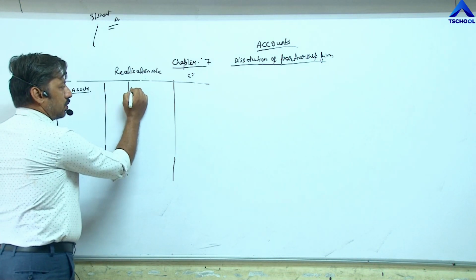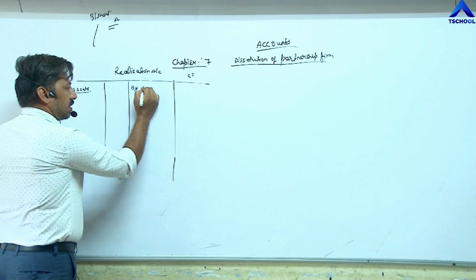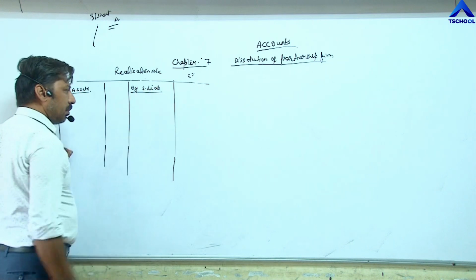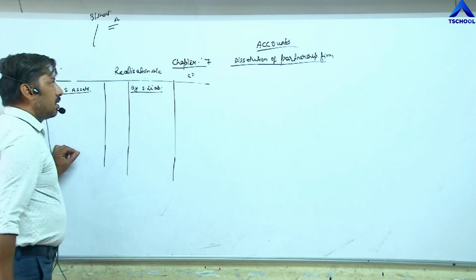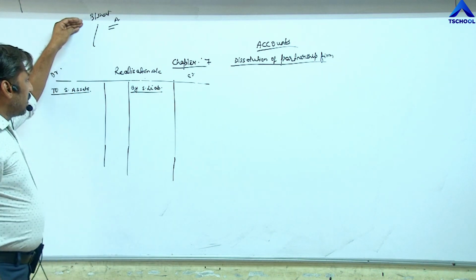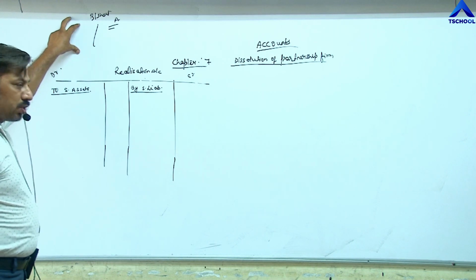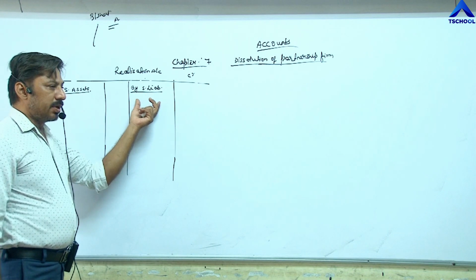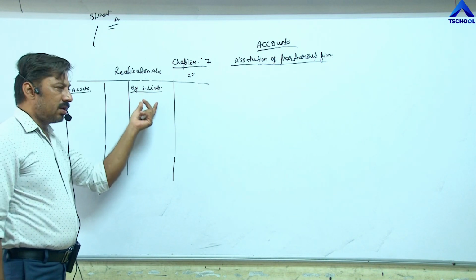Next, we have to close liabilities, external liabilities, by sundry liabilities. Whatever items are given on the liability side, out of those liabilities, only external liabilities, outside liabilities, third party liabilities are to be taken here.